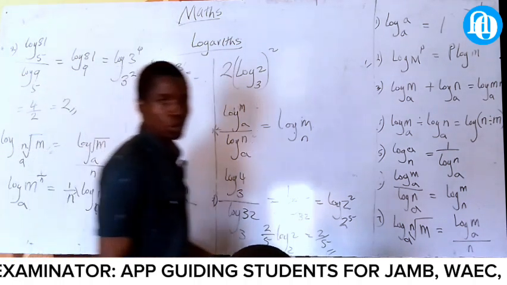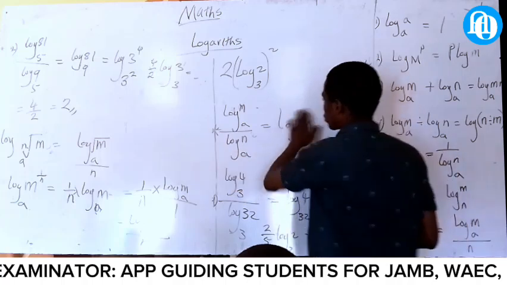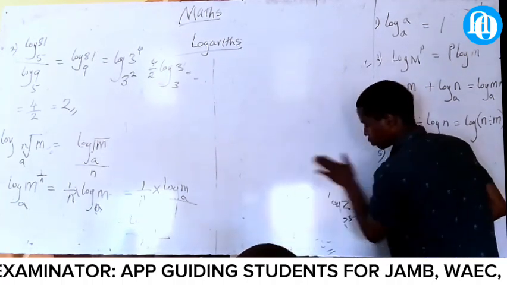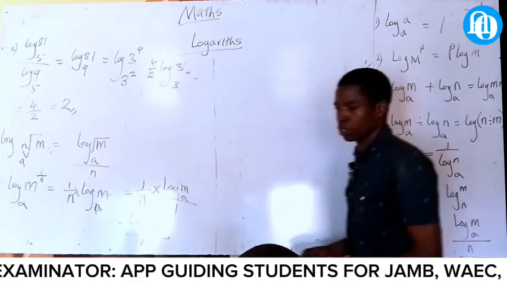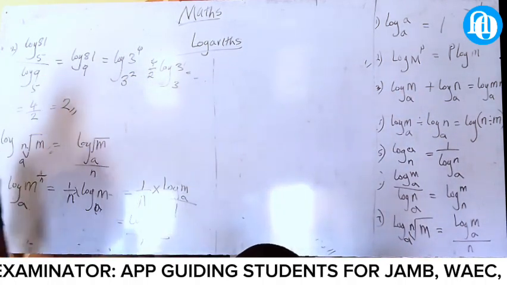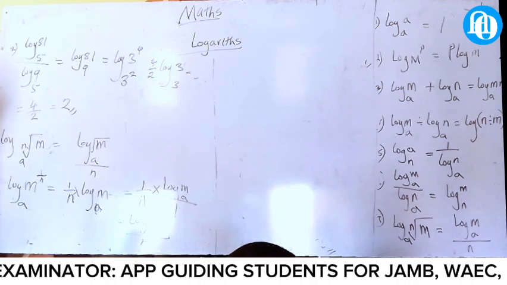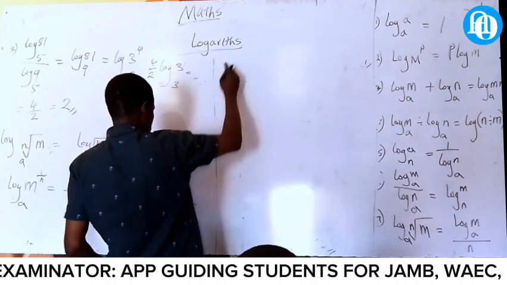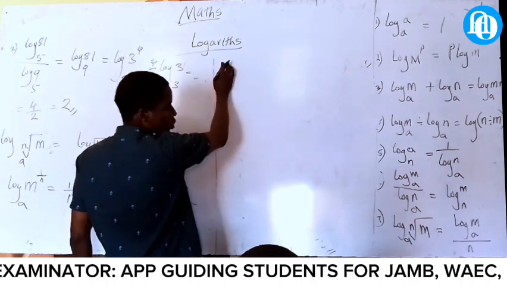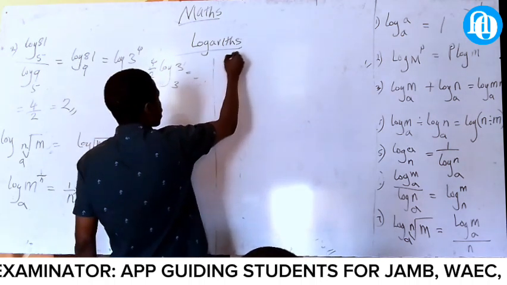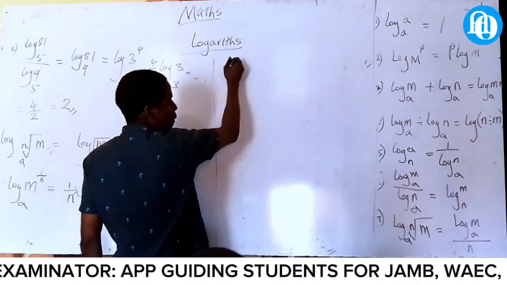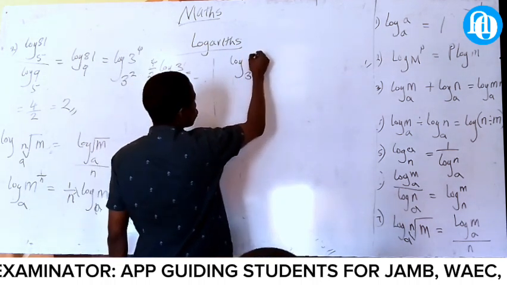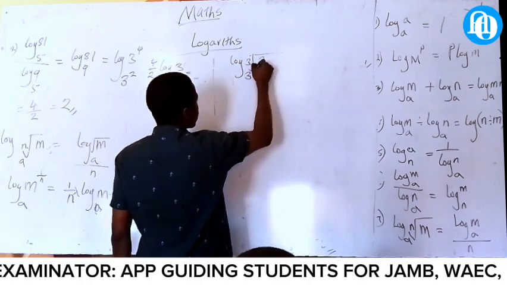Now let's all move to the next one. The example of that. We have 3 log 3 root 3 over 27.